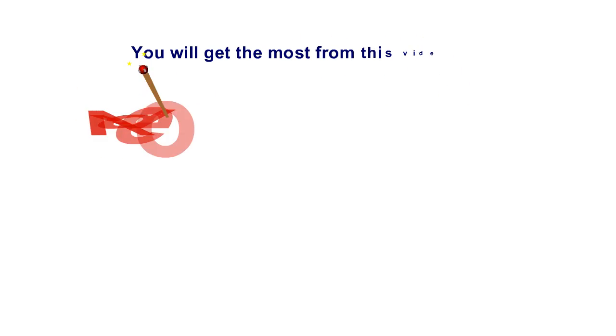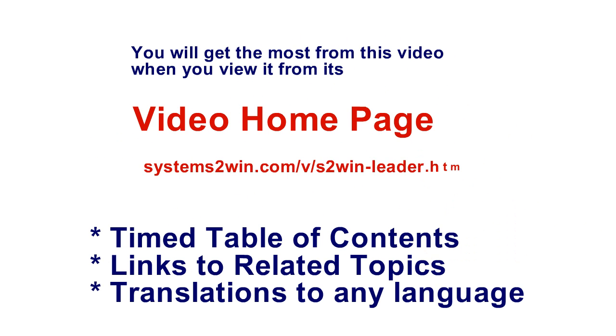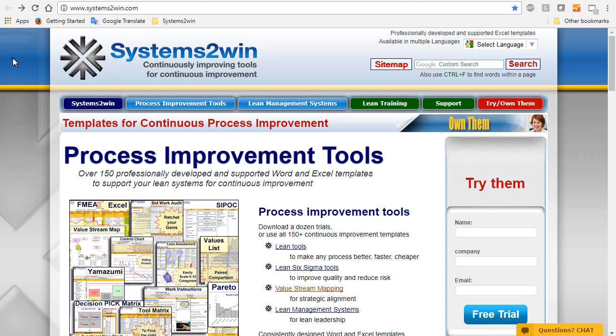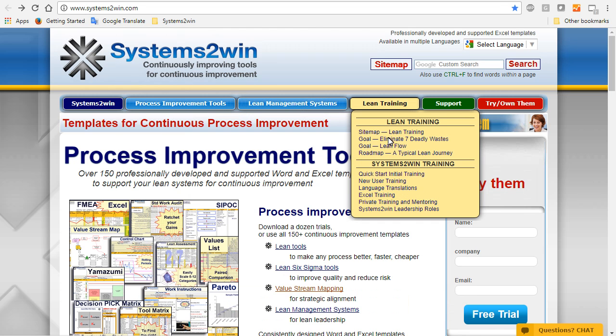You will get the most from any Systems to Win video when you launch it from its video homepage. There are a couple of different ways to open the page for the training for your Systems to Win leadership roles. In the Lean Management Systems menu, you can select this link to Systems to Win Leader Training, or in the Lean Training menu, you can select Systems to Win Leadership Roles.